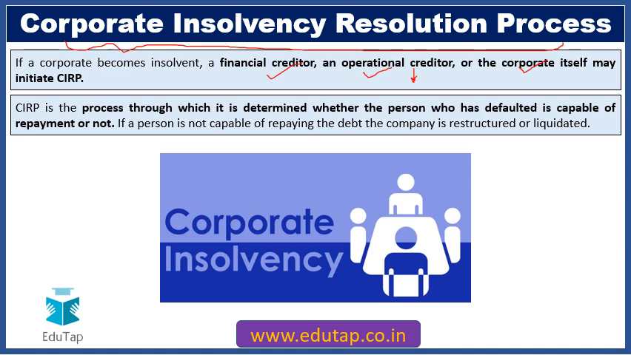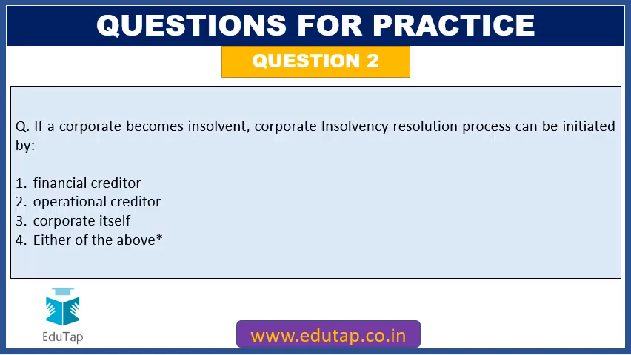This corporate insolvency resolution process is basically the process through which it is determined whether it is worthwhile to run the entity, whether the person who has defaulted is capable of repayment in the future. If the person is not capable of repaying the debt of the company, then it has to be restructured or liquidated so that the situation is not aggravated in the future. So friends, now we can easily answer this question: the corporate insolvency resolution process can be initiated by either of the above. So our answer is going to be option number 4.